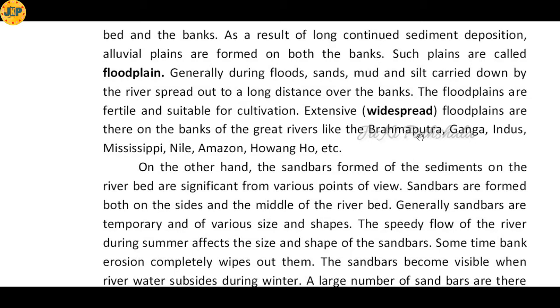So this one is very much important. We have to remember that flood plains are generally formed because of long continued sediment deposition on both sides of the banks. Sediments here mean the small particles of sand or rocks, silt, everything. And when these are deposited on the two sides of a river bank, a plain surface is formed which is known as a flood plain. And these plains are suitable for cultivation.